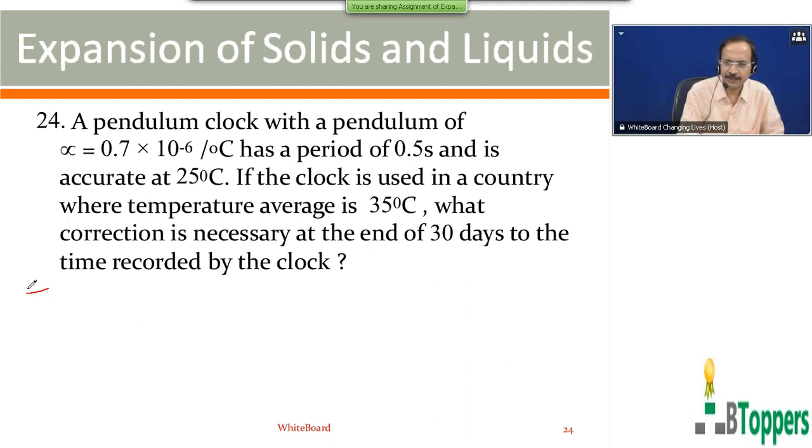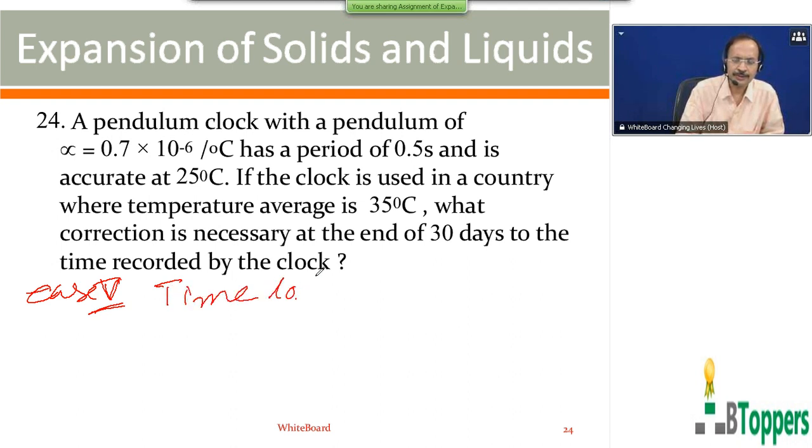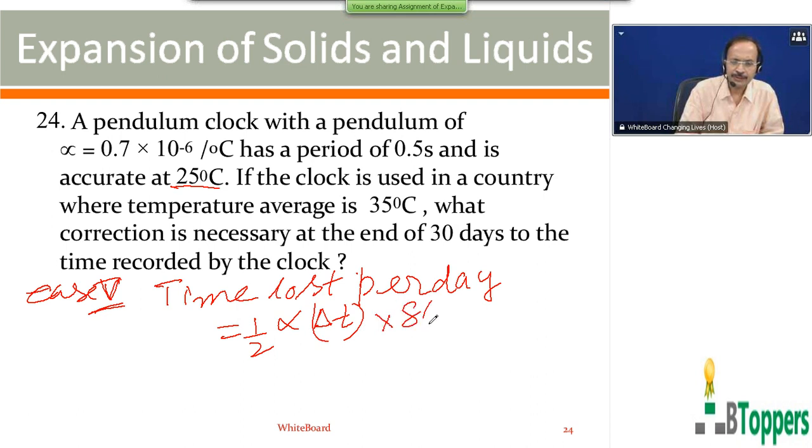As I discussed, this is one of the special cases. I don't want to repeat the working I explained in special case 4 or 5. Case 5, I think I have discussed special case 5. So when the temperature of the pendulum clock increases above that particular temperature at which it shows correct time, then time lost per day can be written as half alpha into increase in temperature into 86,400 seconds.